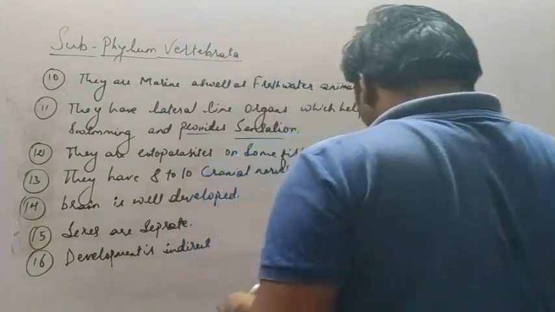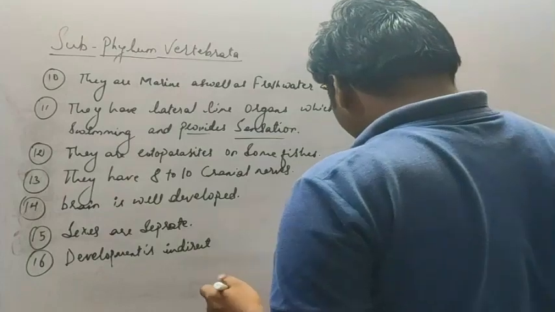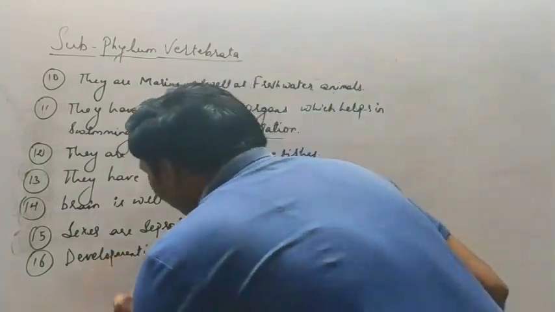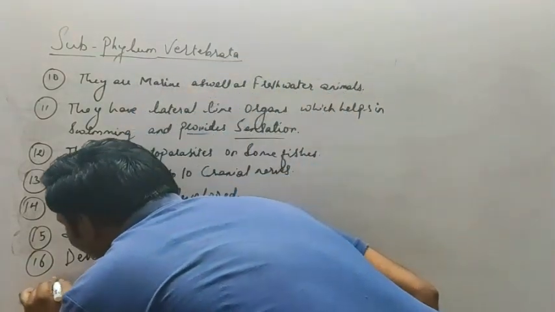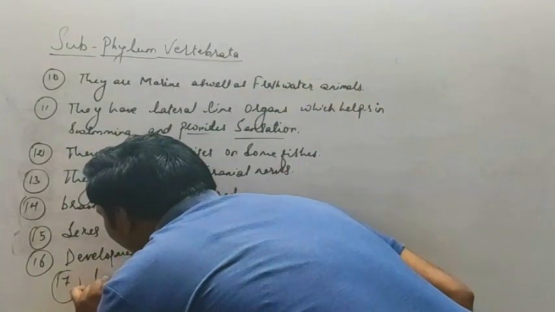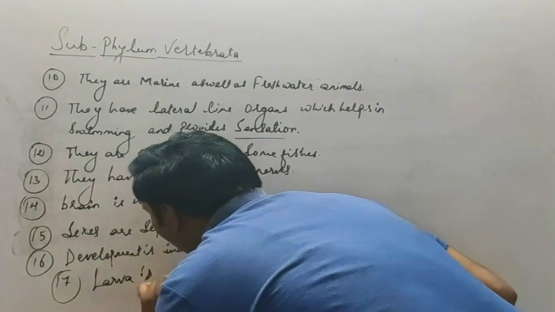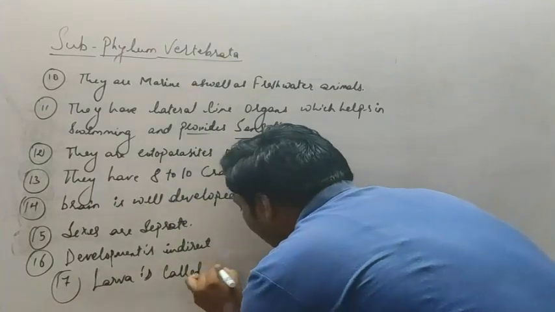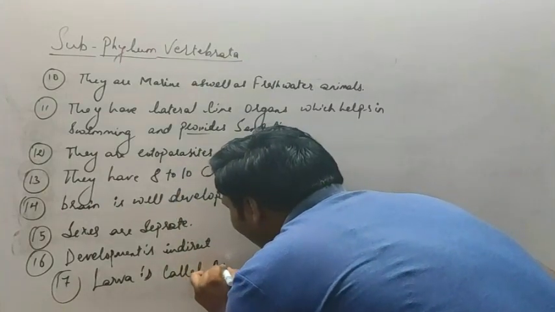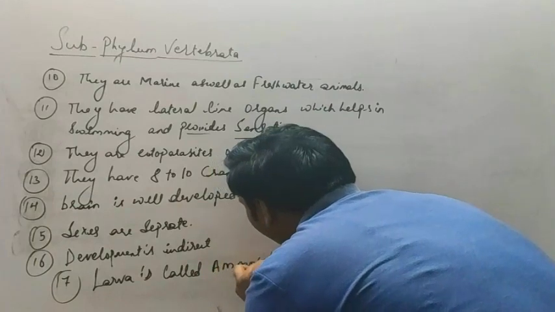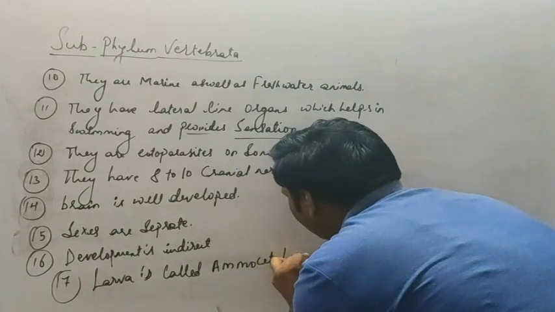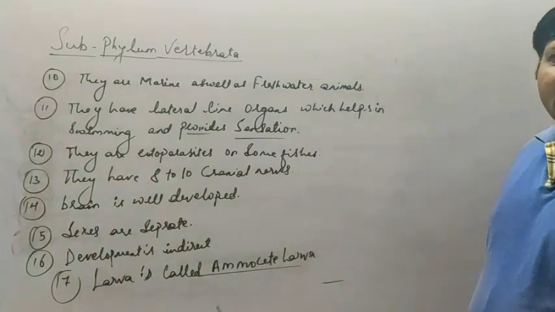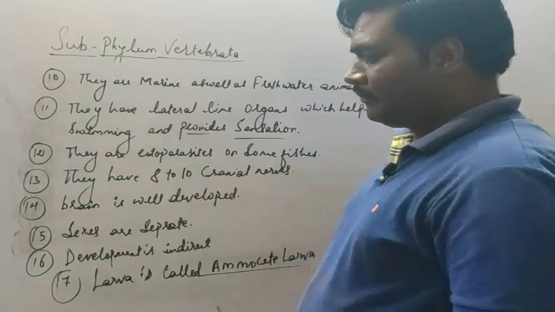So it will undergo metamorphosis to form the adult one. The next is the 17th point: the larva is called ammocoete larva, which will undergo metamorphosis to develop into the adult.